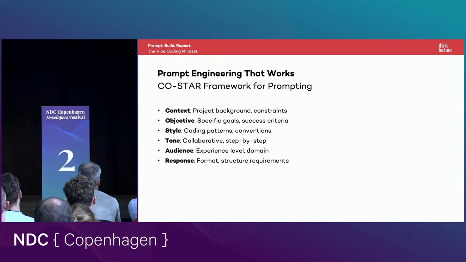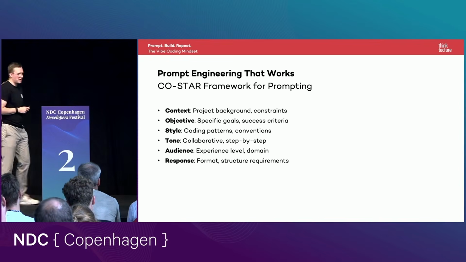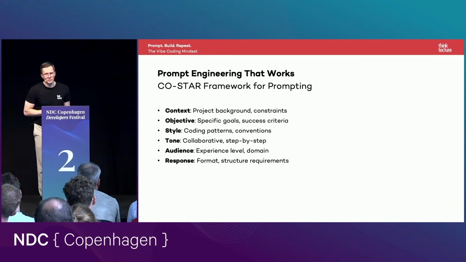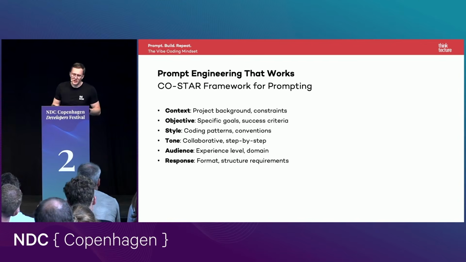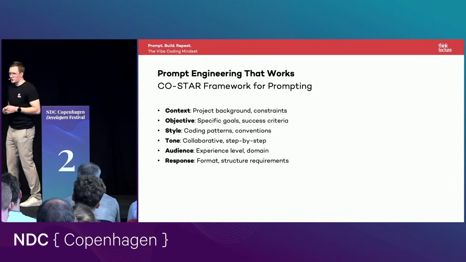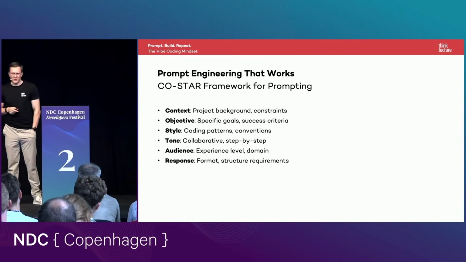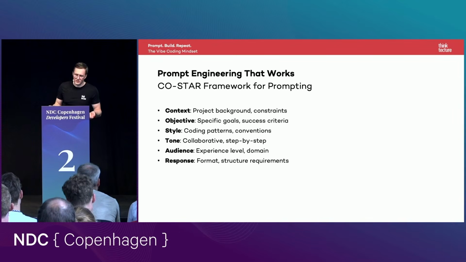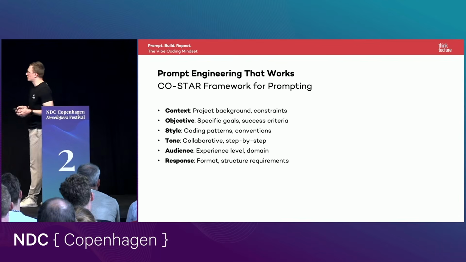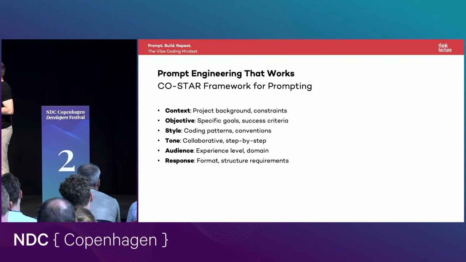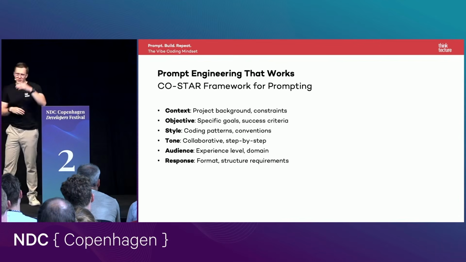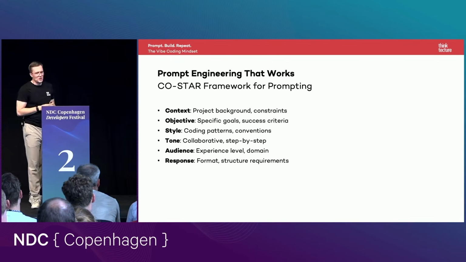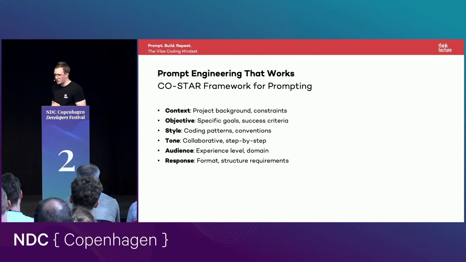Also the context, the project background and constraints. This topic is also covered by custom instructions or our MCP server. So we can also help the LLM to get those external context data about our project or our internal domains. So the last thing we have to prompt now is the objective, of course. So we have to define what our goal is and what our success criteria are. So we can say, okay, it's really simple now to prompt. We don't have to write those long prompts anymore because we defined our custom instructions.